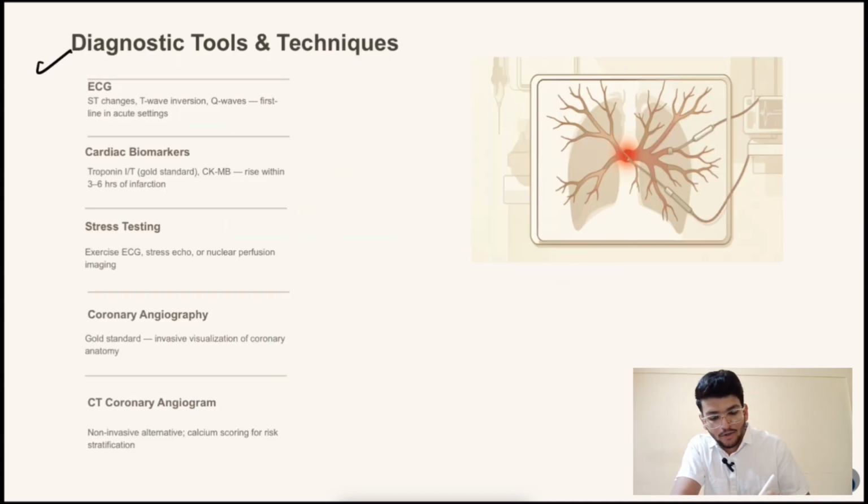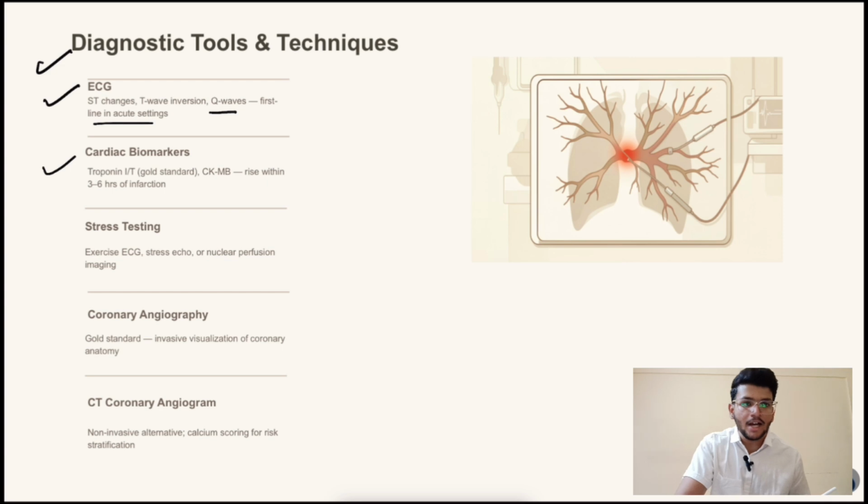Diagnostic tools and techniques for the CAD are ECG, where the ST changes, T-wave inversion, Q waves are seen, and first-line in acute settings. Cardiac biomarkers, same as we learned in the ischemic heart disease, troponin is the gold standard biomarker, which rises in 3 to 6 hours of the infarction. Stress testing we do. Coronary angiography is the gold standard here, as we learned in the ischemic heart disease. And CT coronary angiogram is the non-invasive alternative technique for the CAD.